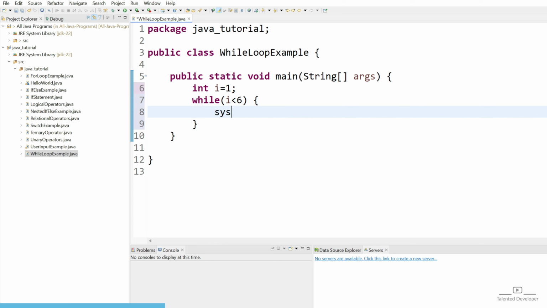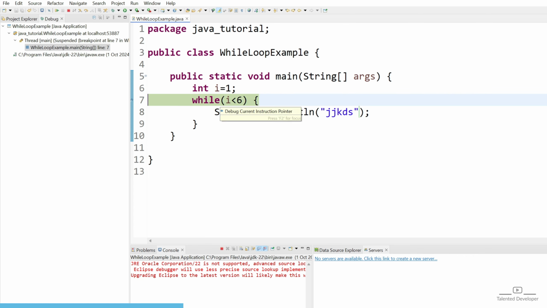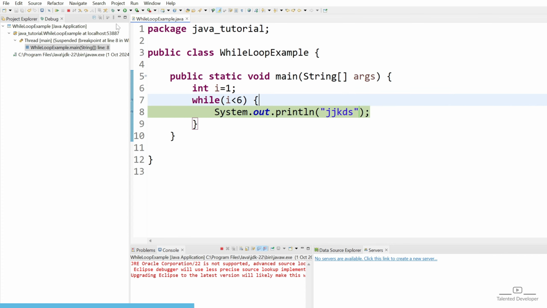Here, let's first try to print a random statement. If you run it, what will happen here? It will keep running. Why is it happening? Let's put a breakpoint and see. Currently the value of i is what? 1. So it will come inside the while loop. You can see i = 1. Now it will try to print this line.